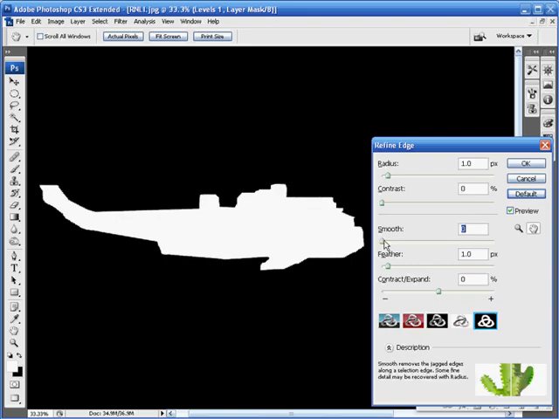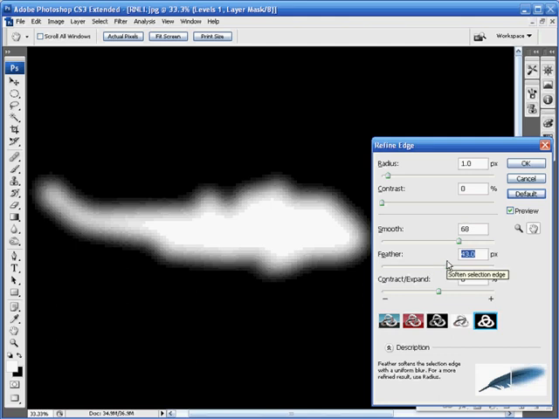The smooth slider can be used to smooth out jagged selection edges, and then moving down once more, there's the valuable feather slider, which softens the edges of our selections in the same way as when we go up to Select, down to Modify, and onto Feather. The feather value can be set anywhere between 0 pixels and 250 pixels.